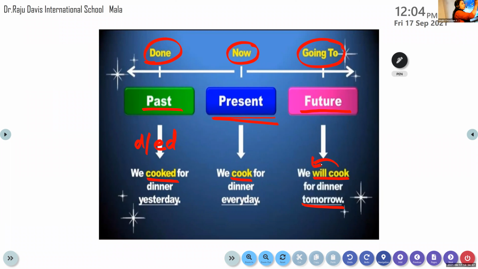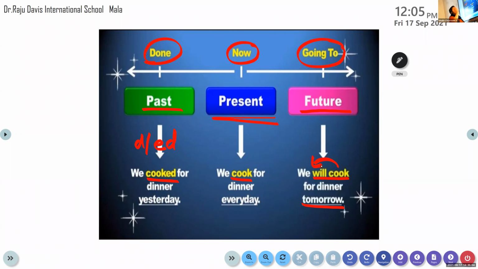Now by looking at the verb, we know which tense it is. It is in the future tense. We will cook for dinner tomorrow. So will cook is the future tense form of the verb. Will is added before the verb cook. Cook is the base form, that is the present tense. To the present tense, we add will before the verb. So I hope the three tenses are very clear to all of you.